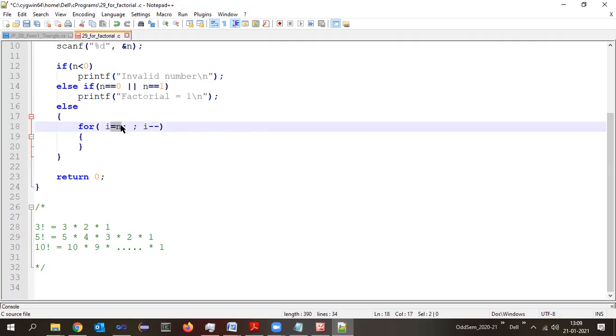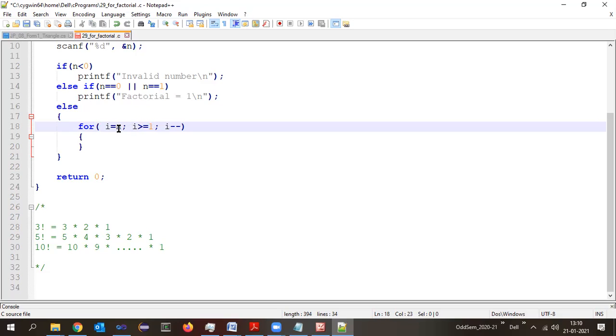Okay. Now, we are starting from, say, if the example is 5, if n is 5, initial value is 5, then we check for a certain condition and then we decrement it. So it will become 4. Next time, again condition, assume that condition is true, we will go into the loop, then again it gets decremented. I becomes 3. Next time, in the next loop, I becomes 2. Next time I becomes 1, and at 1 we have to stop, right? So condition should be what? I greater than or equal to 1. This way you need to figure out how to write the conditions.